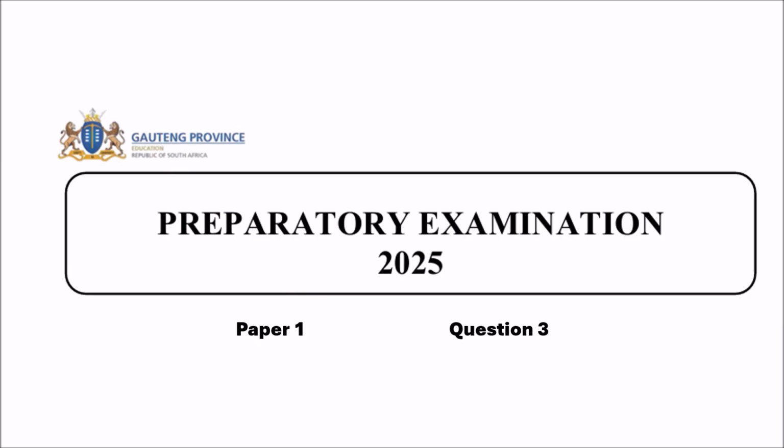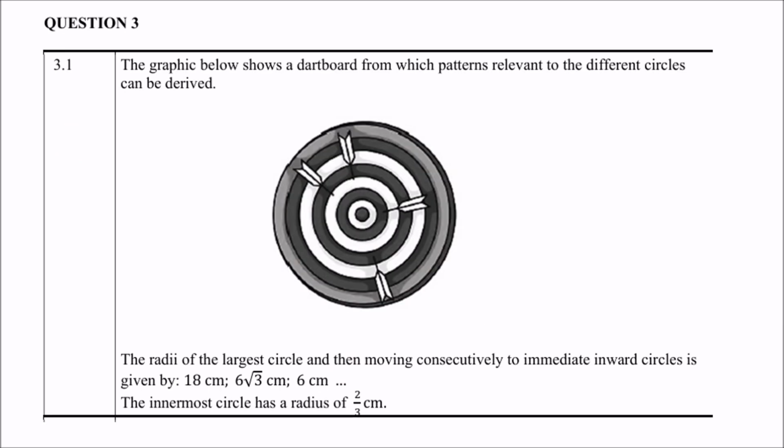In question 3.1, the graphic below shows a dartboard from which patterns relevant to the different circles can be derived. Now, the radii of the largest circle and then moving consecutively to the immediate inward circles are given by 18 centimeters, 6 times the square root of 3 centimeters, and 6 centimeters. The innermost circle has a radius of 2/3 centimeters.